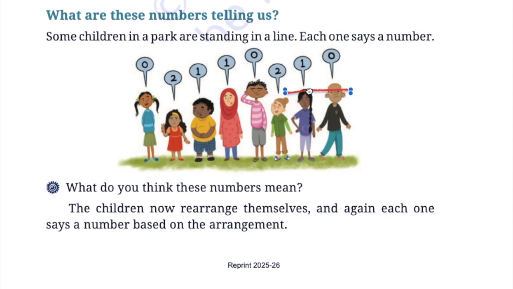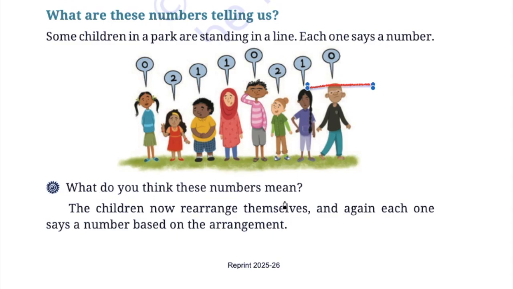And this girl is saying 1 because the right side child is taller in height. And this boy, the last one, is saying 0 because no one is taller than him. There is no child on the right side. I'm saying left and right according to how we are looking at them.